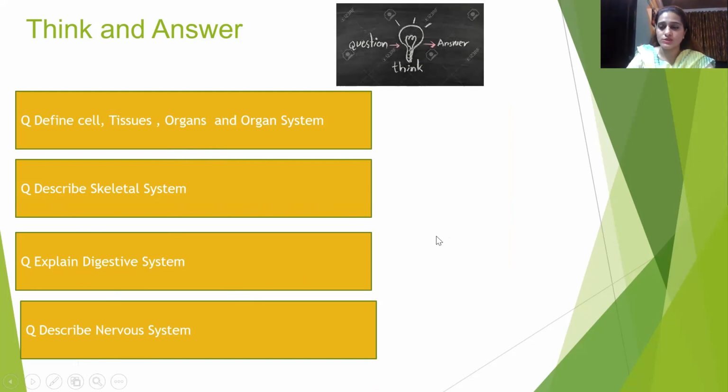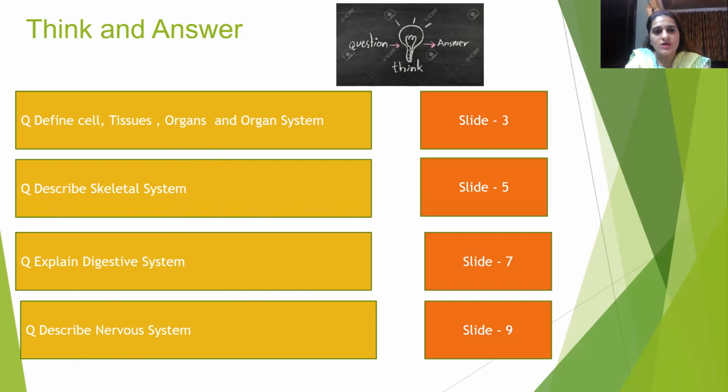And if you are not clear about some of the questions, you can go back to the slides. So the slides are mentioned here. This first question you can get from slide number 3, and describe the skeletal system, slide number 5. Explain the digestive system, you can go back to slide 7, and for describing the nervous system, you can go back to slide 9.